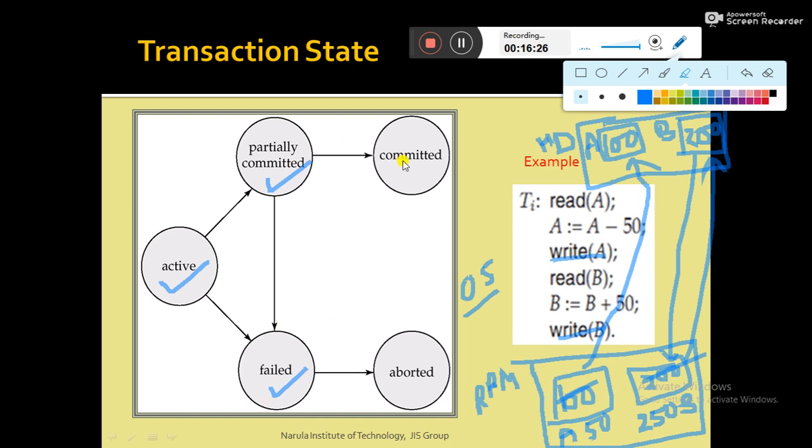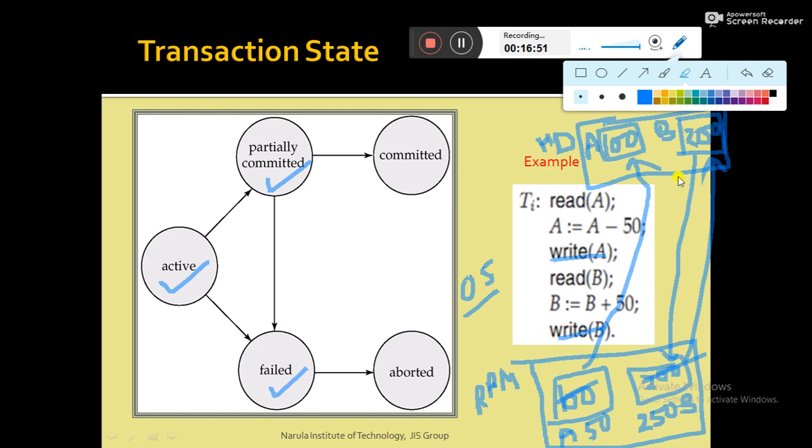And we term it the committed state once all the instructions of a transaction are executed successfully, as well as the operating system performs all the paging operations, meaning it copies the content of A from RAM to hard disk, and also copies the content of B from RAM to hard disk.